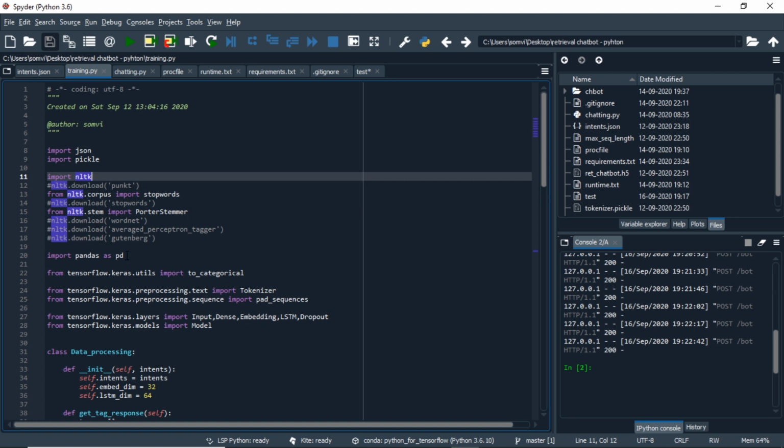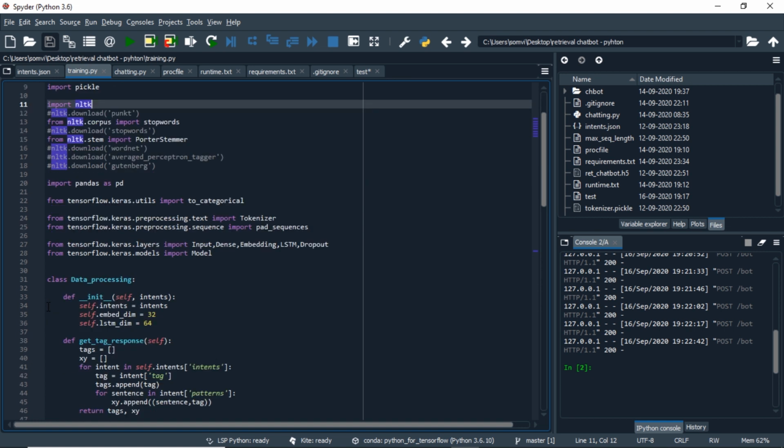We will import pandas, and we will import some libraries of TensorFlow that will help in training and converting text into sequences. To scale the program to various businesses and different types of inquiry bots, I have created a class, data preprocessing, that will take intents and convert them to sequences, and it will automatically train them. First of all, we will initialize our class with intents and the embedding and LSTM dimensionality that is required for our training purpose. First of all, we will make use of the intents file to extract tags and the combination of user query and the tag.